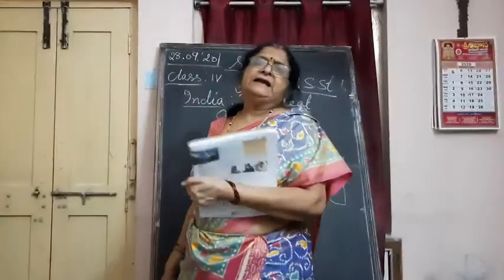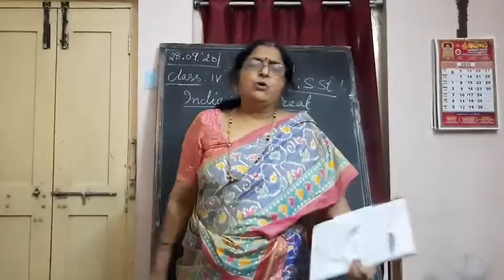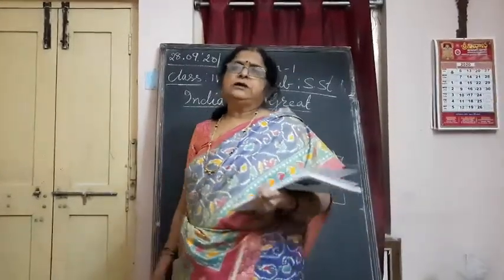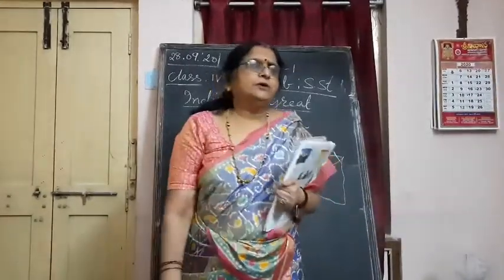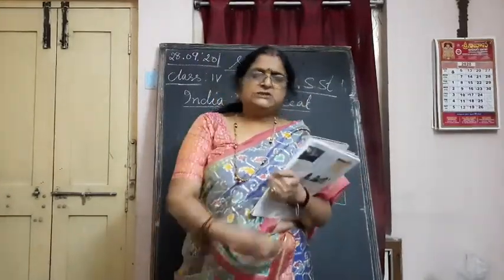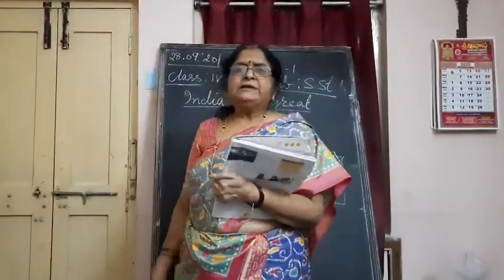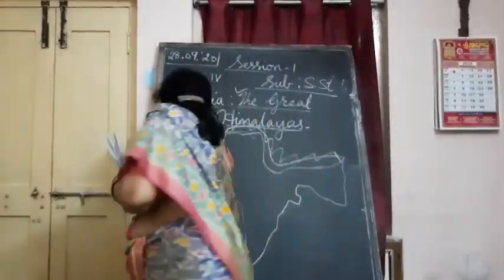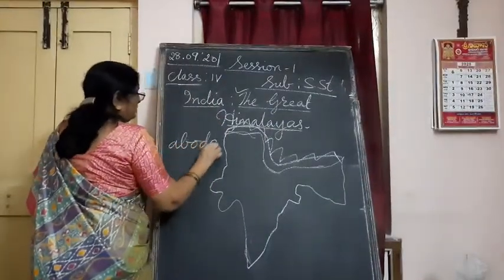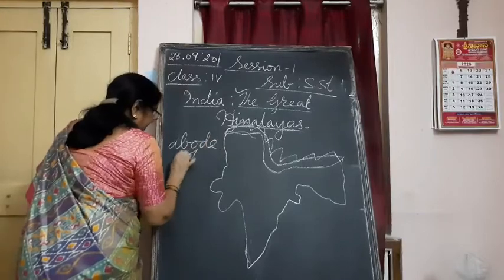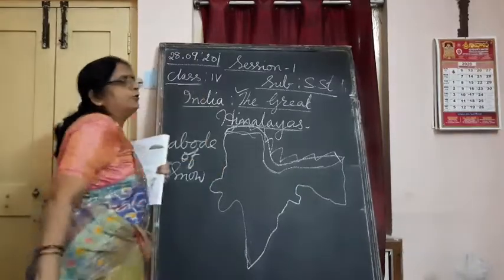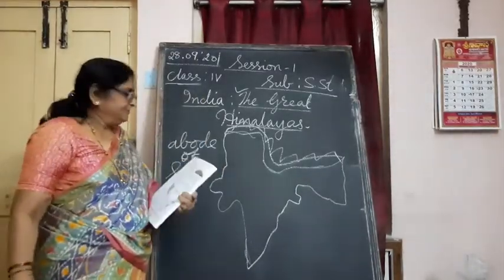The meaning of Himalaya is: Hima means snow, Alaya means house, the home. So Himalaya means the home of snow, we can say, or abode of snow. Abode also means home. What is the meaning of Himalaya? Abode of snow, like a home of snow, we can say. Understand?